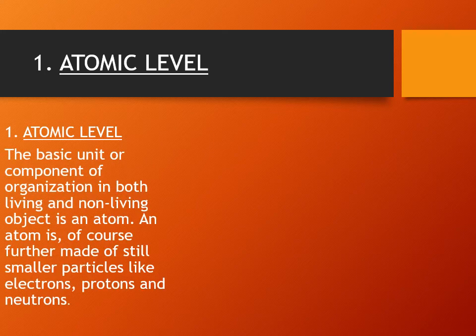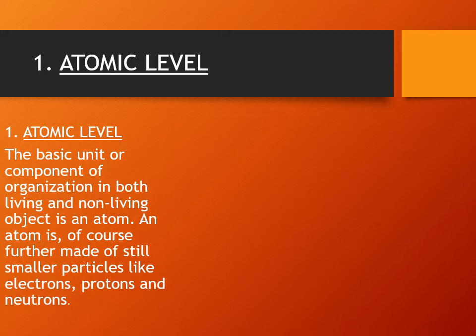Dear students, the next level is the atomic level. Atomic level is basically the basic unit or component of organization in both living and non-living objects, an atom. An atom is further made up of still smaller particles, like electron, proton and neutron.